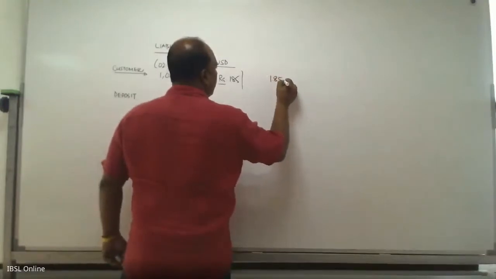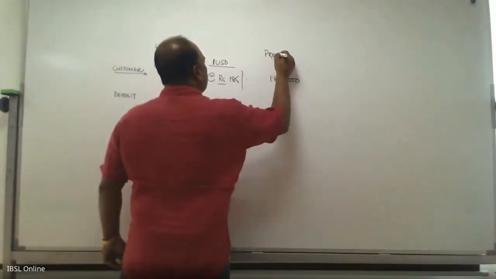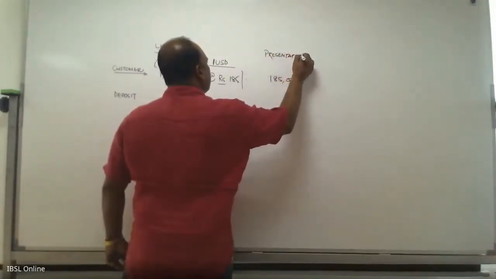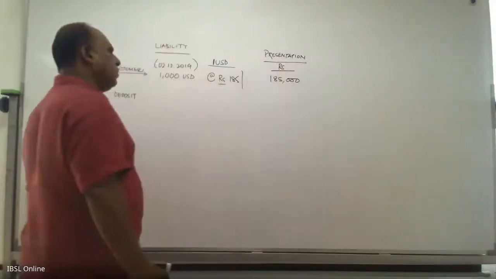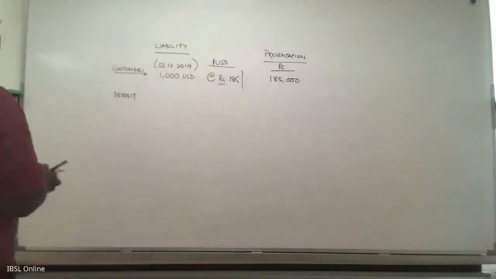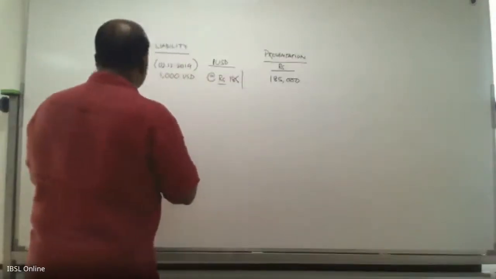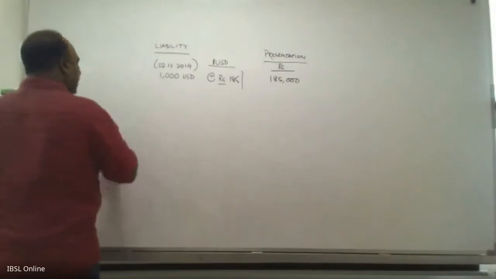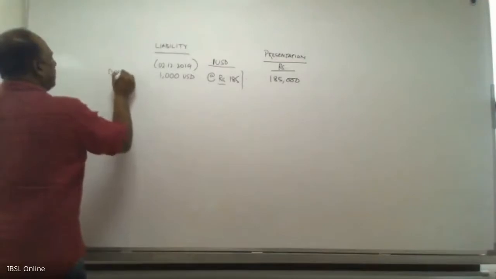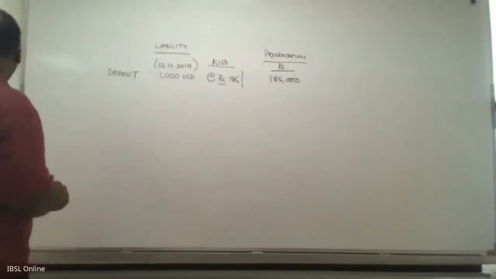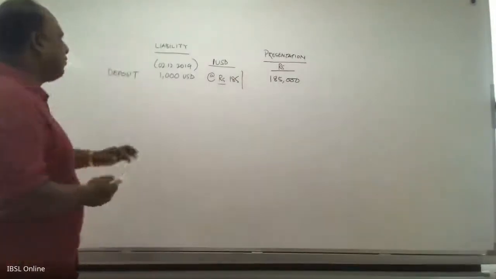So you will have 185,000. This we call presentation. So what I have done is the $1,000 I got from the customer as a deposit is now shown as 185,000. So on this particular date, 2nd of December, if you ask how much is your deposit, it is 185,000. But in terms of foreign currency, you will say 1,000.